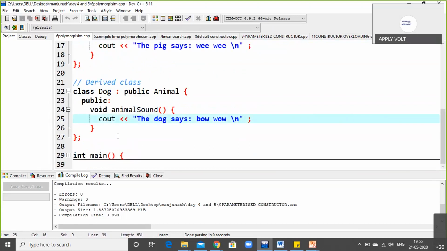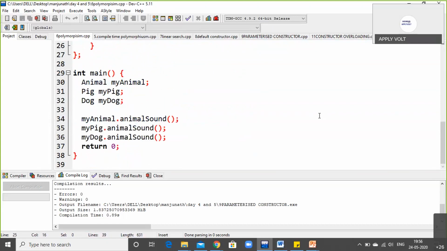Now what I have to do is create the main of this program. Once I create the main of the program, as usual I create the object. The class name was animal, and I'm creating the object of animal. What is the object I'm taking here? Anything you can take, any words you can take for your reference, for the convenience of understanding. I'm taking my animal. So my animal, my pig. For pig also I'm creating an object. For dog, I'm creating an object. So for all three, I'm creating an object.